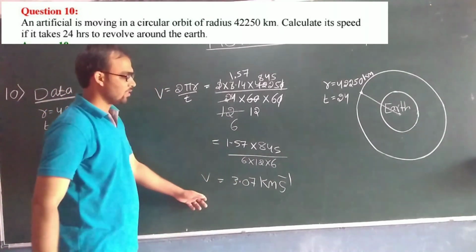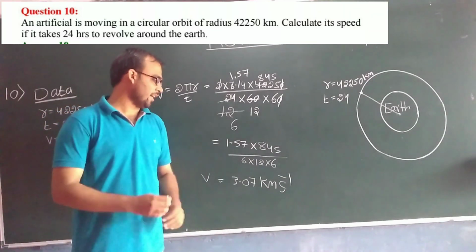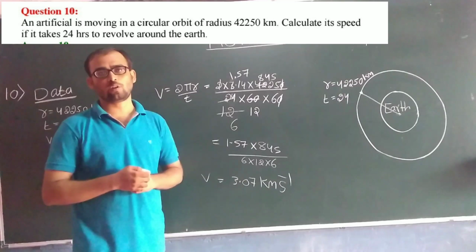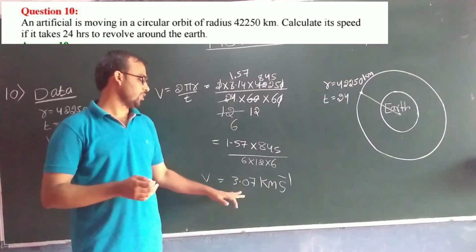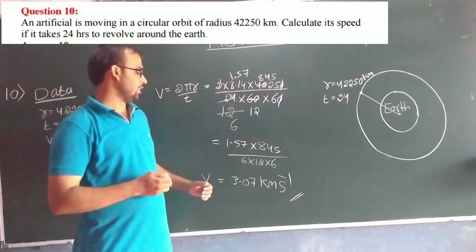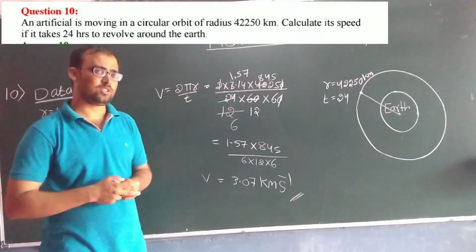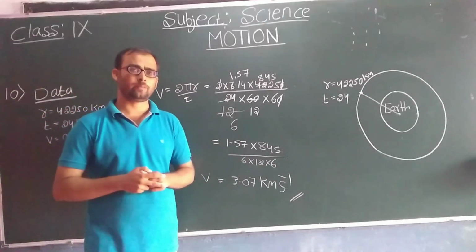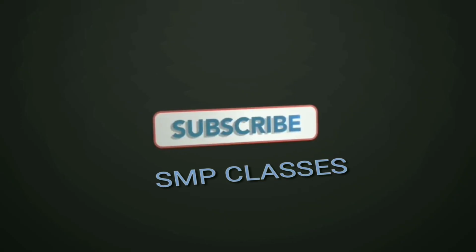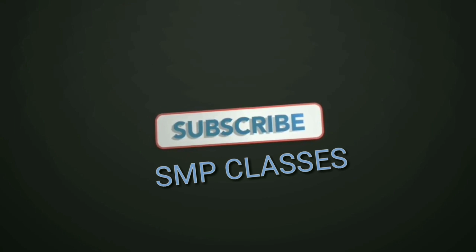Okay, so what is meant by this? It means that the speed of the satellite which is revolving in a circular orbit around the earth is 3.07 kilometer per second. Okay, the speed of the satellite is 3.07 kilometer per second.